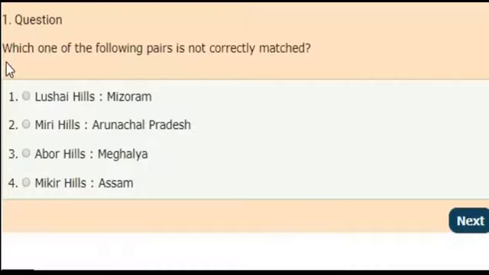First question. Which of the following pairs is not correctly matched? Here four pairs are given and you can select the answer which is not correctly matched. Also, you can comment your answer in the comment section. And the correct answer is Abor Hills and Meghalaya. It is not correctly matched.